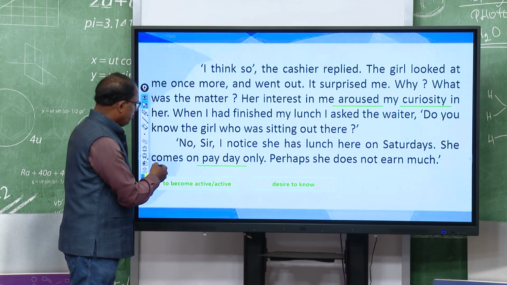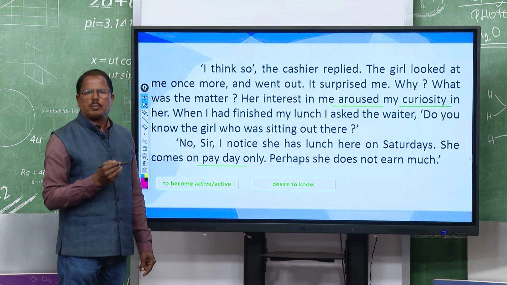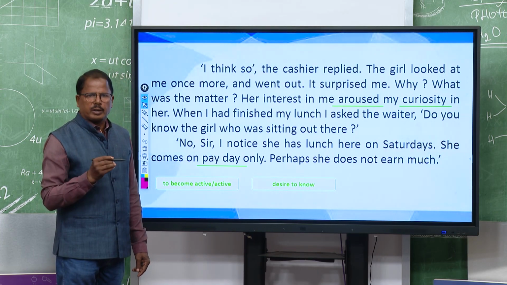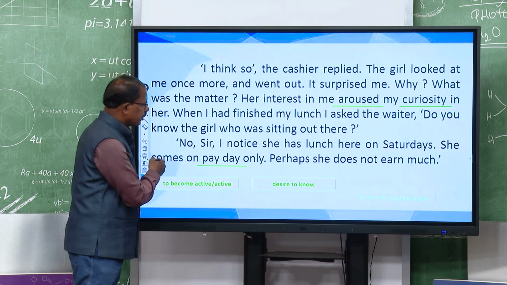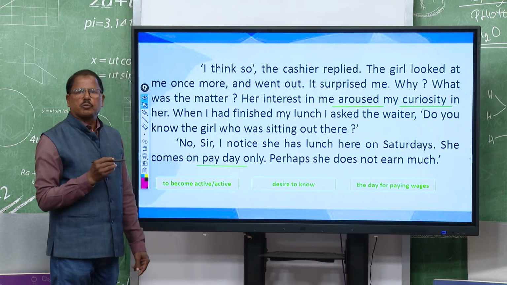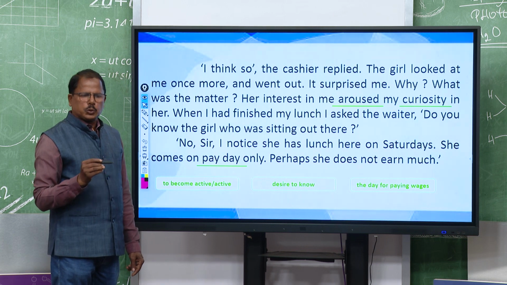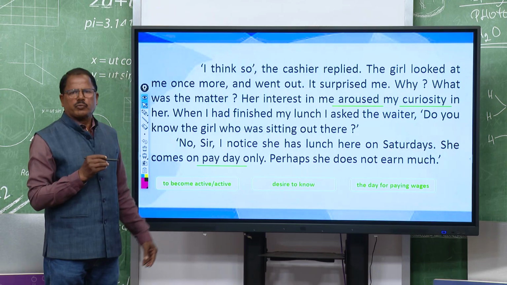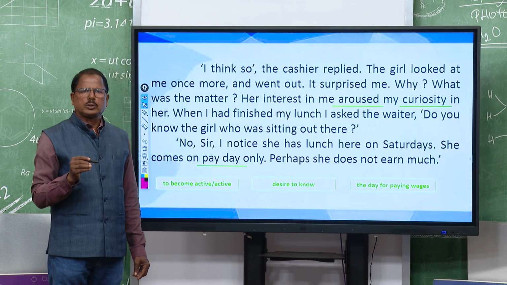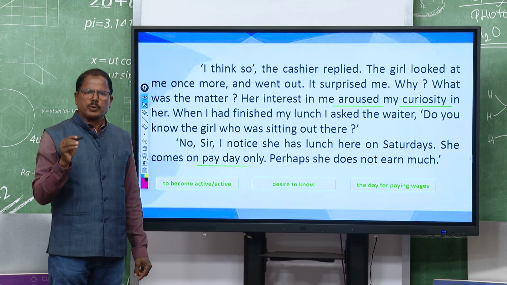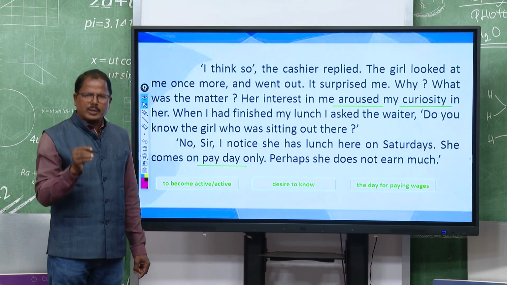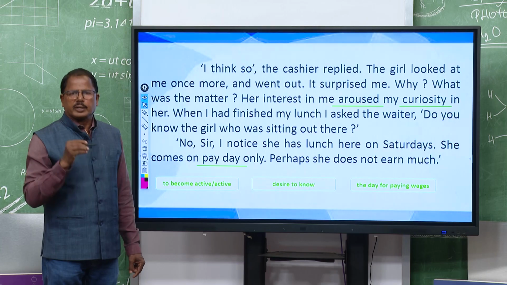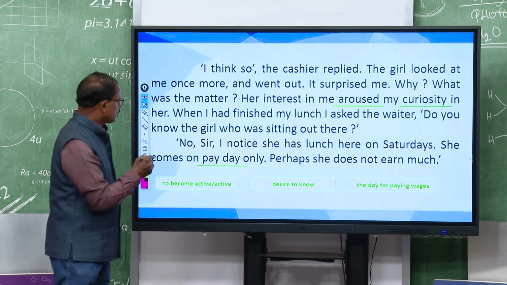And payday, this is a common word which is usually used in foreign countries, and the meaning is the day for paying wages. So, in the western countries, in England, this is a story from England, they have a payday in a week, and the workers get together and receive their pay, their wages, and that is called the payday.